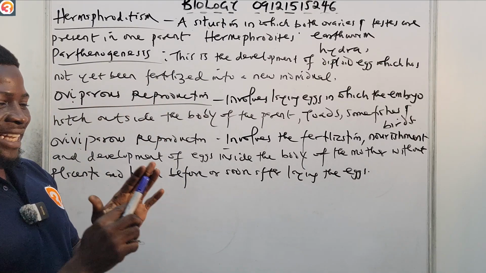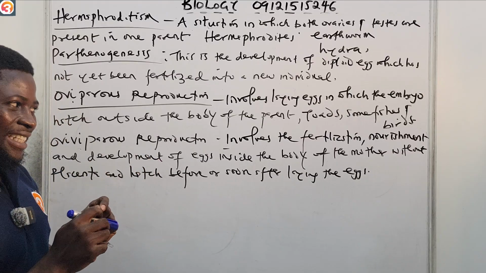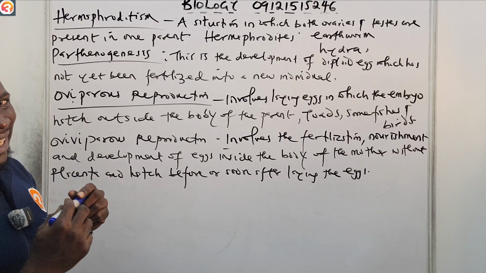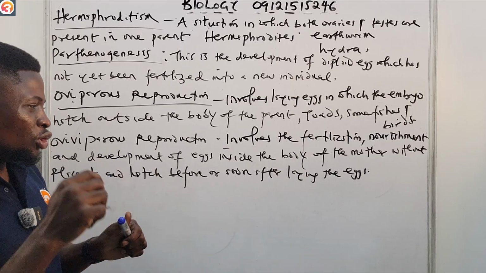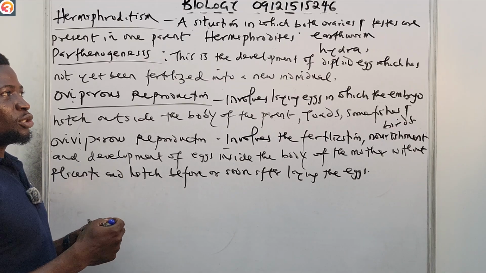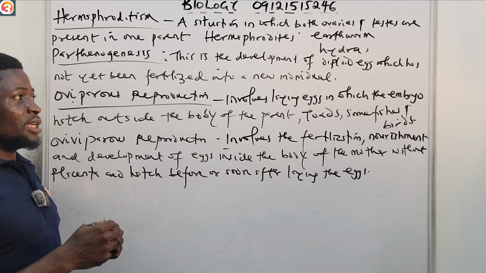It involves the fertilization, the development, and the nourishment of the eggs inside the body of the mother without what? Placenta. And then the egg will hatch before or just soon after the mother lays the egg. So you must understand the difference between oviparous and ovoviviparous, and do not confuse them.